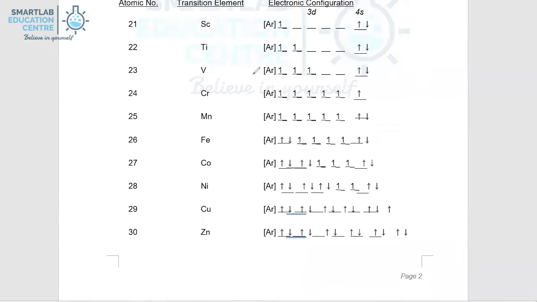Let's now take a look at scandium. Scandium is deemed to be non-transitional since it can only form a cation with a charge of 3+, as it loses all its electrons in both the 4s and the 3D subshell. In this case, your scandium would have an empty 3D subshell, hence it does not meet the definition of a transition element. As to the reason why scandium can only form Sc3+ and not 2+, it is primarily because of its